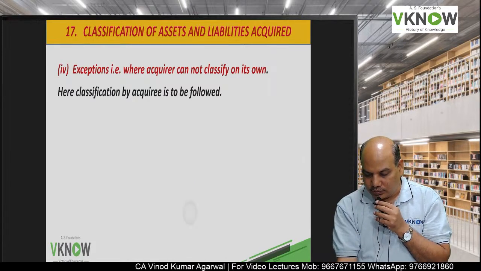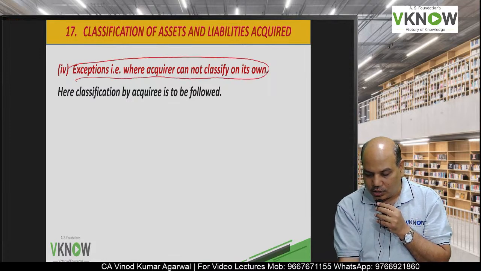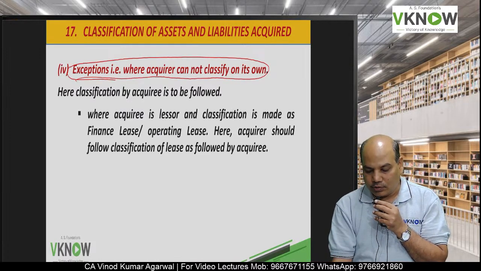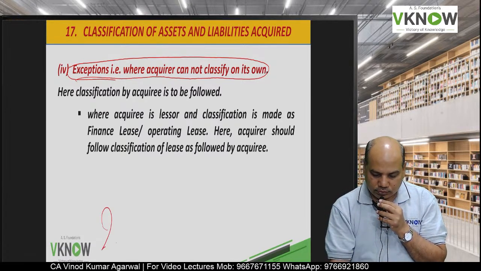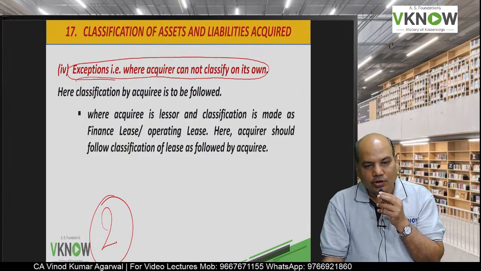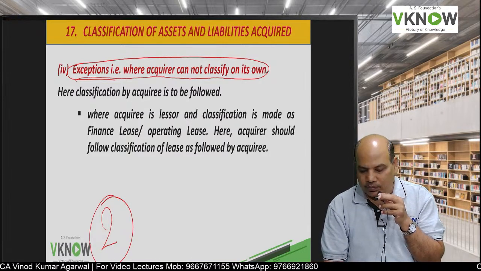Next exception, where acquirer cannot classify on its own. Now here you have to keep in mind, they have given two situations in which you cannot change the classification. Which are these two exceptions?